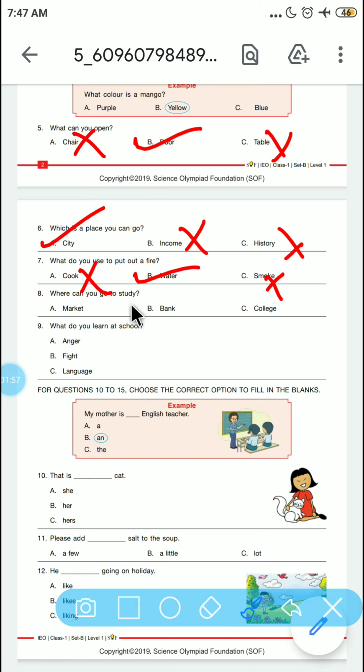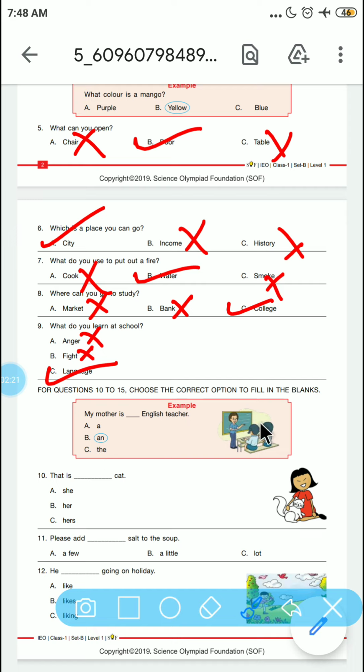Where can you go to study? In market, in bank? No. In college. What do you learn at a school? Do you learn to fight? No. Do you learn to anger? No. It is language. Like the English we are going on with right now is also a part of language.